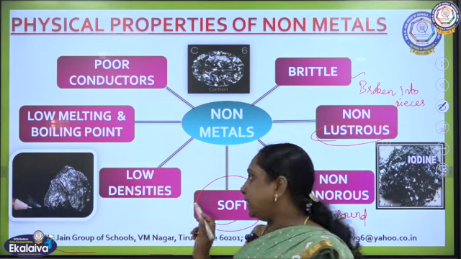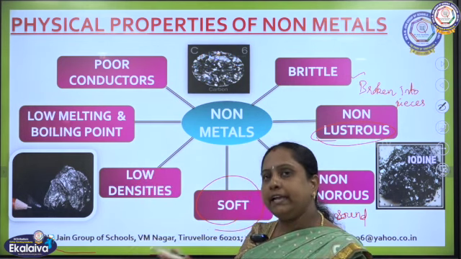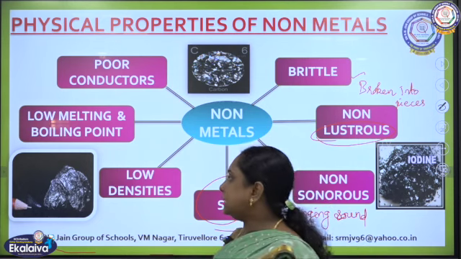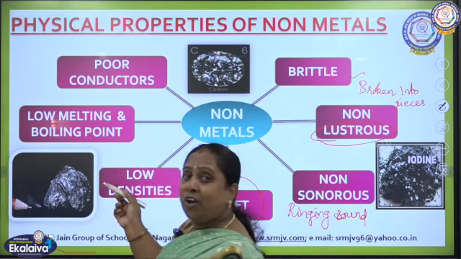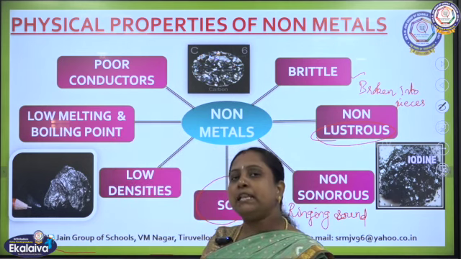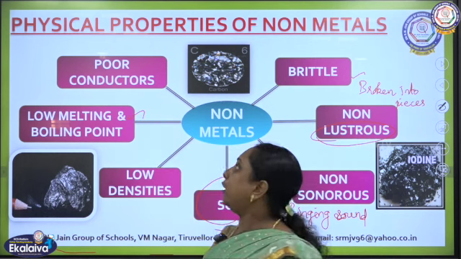But non-metals, as the atoms are loosely packed and also have some space in between, possess low density. And because of the low force of attraction between the atoms, they possess low melting and low boiling points.